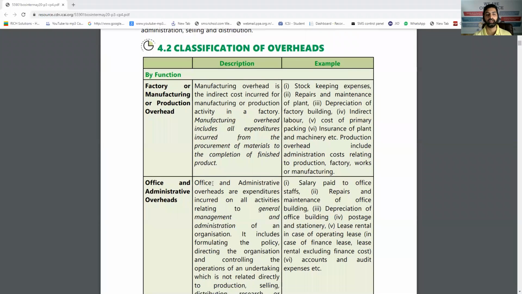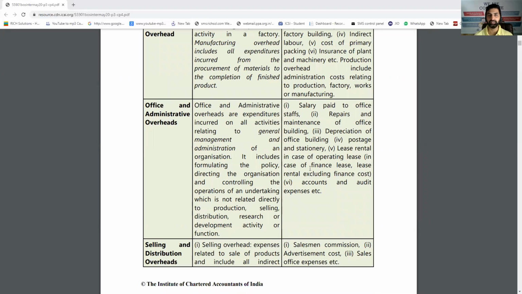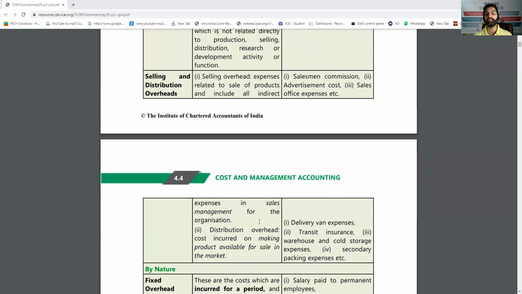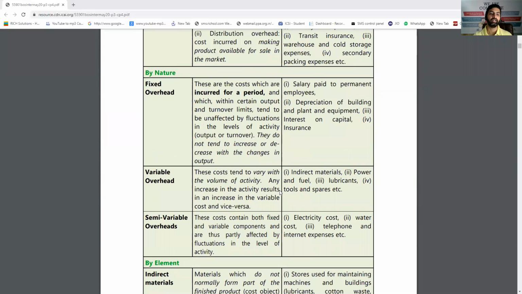overhead or manufacturing overhead. Office and admin overheads, these are the expenses which are paid for the day-to-day operations of the office, like the office staff salary, like accountant salary, depreciation of office building, depreciation of office AC, etc. And selling and distribution overhead, as the name indicates, is an expenditure to be paid for selling the goods and distribution. For example, delivery van depreciation is selling and distribution expense. Then special packing, salesman salary, salesman commission, everything will come under this heading. So these are three basic headings or types of overhead.